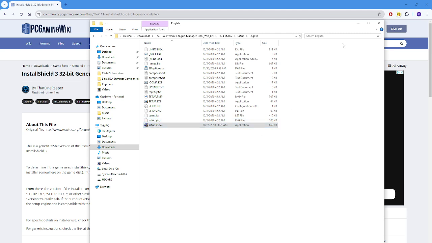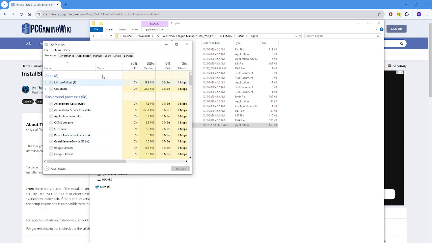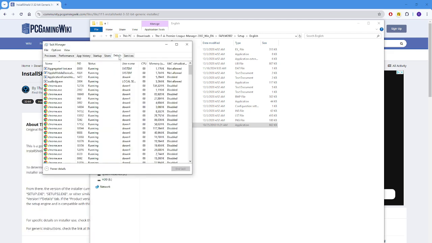If nothing pops up, you will go to search task manager, go to details, scroll down, you're gonna see setup 32 right here.